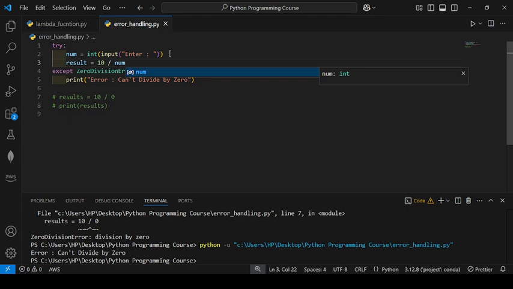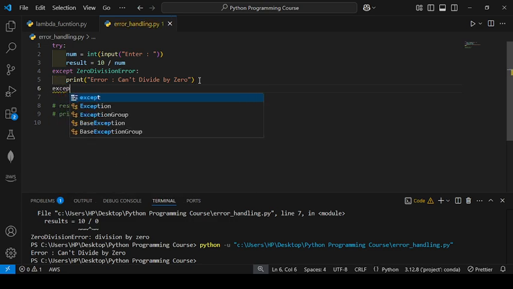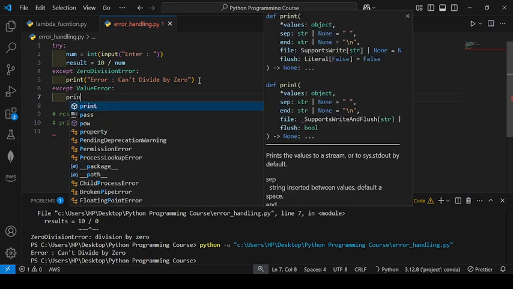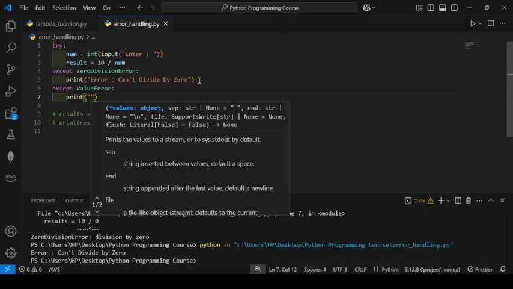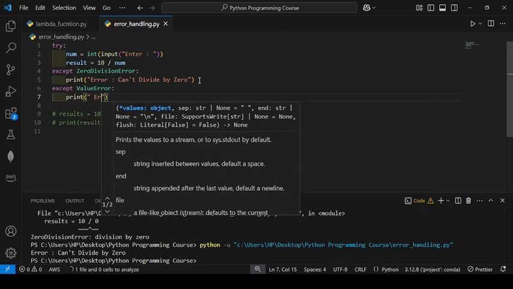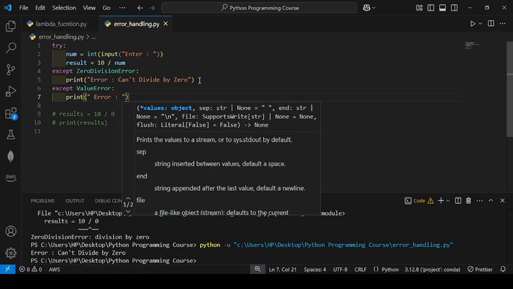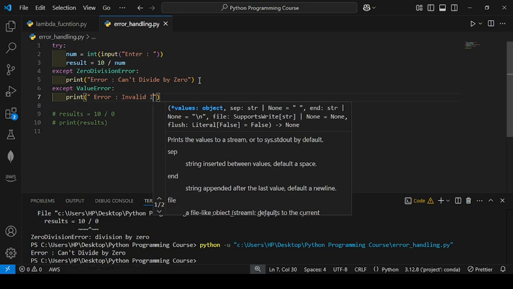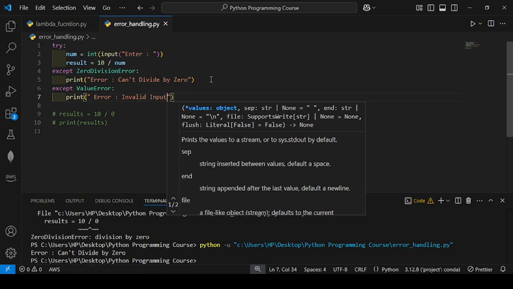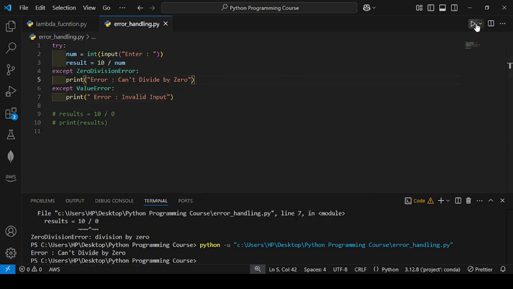Okay, so I will enter here except block. Here I will write ValueError, and here I will write print error, invalid input.